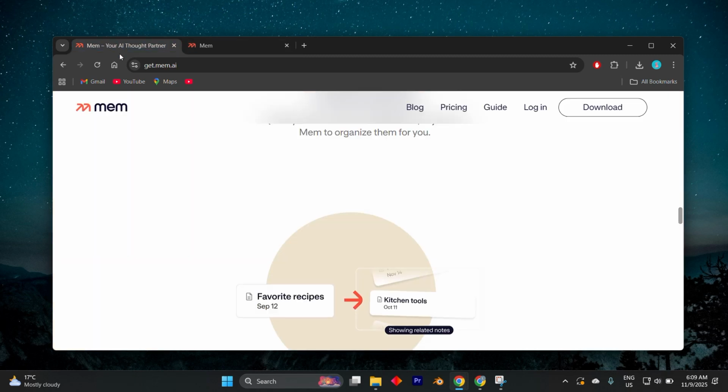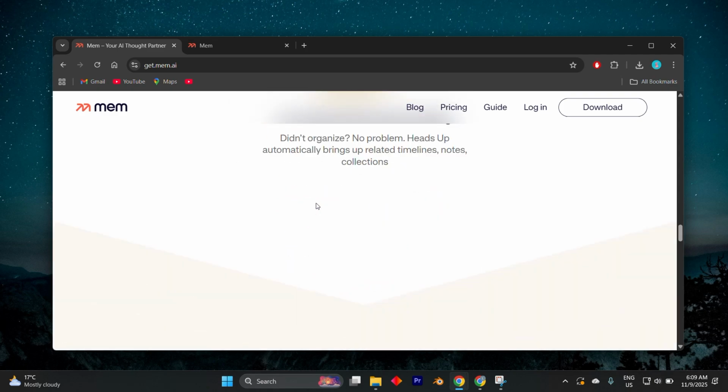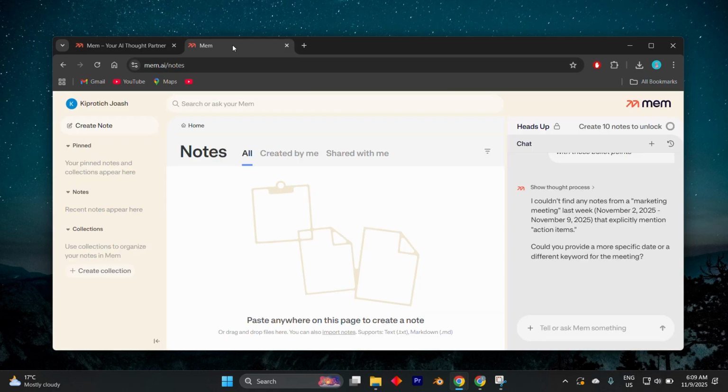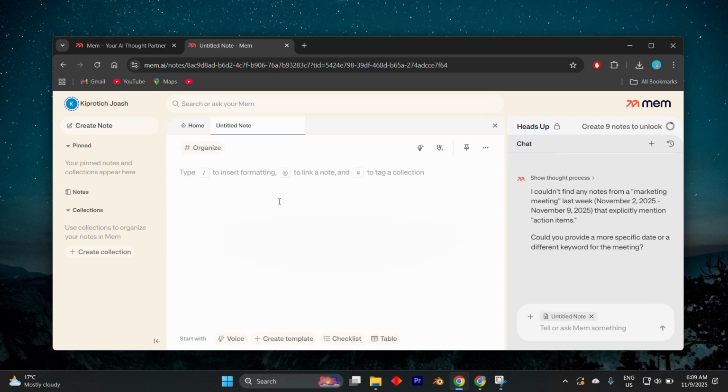We also have the proactive serendipity or similar Mems feature. As you are actively typing a new note, the AI runs in the background to automatically surface and suggest related Mems, that is notes, that you didn't manually link. We also have the final feature here, which is semantic search. The search goes beyond simple keyword matching. You can search using meaning and intent.